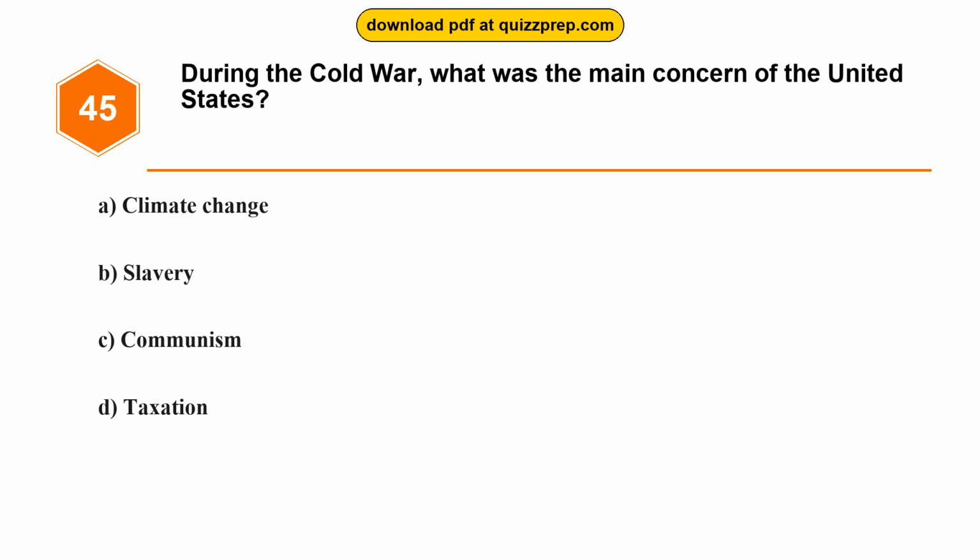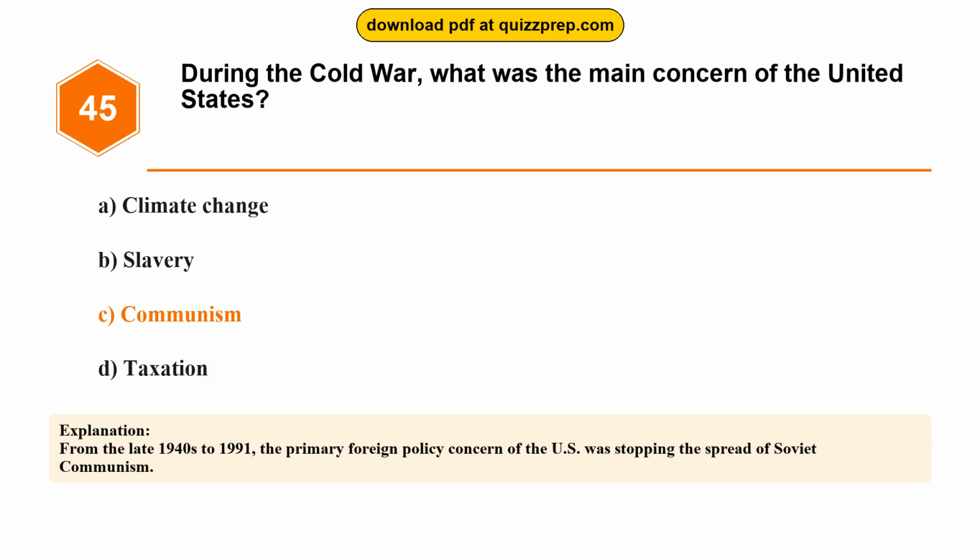Question 45. During the Cold War, what was the main concern of the United States? Option A, climate change. Option B, slavery. Option C, communism. Option D, taxation. The correct answer is option C, communism. From the late 1940s to 1991, the primary foreign policy concern of the U.S. was stopping the spread of Soviet communism.